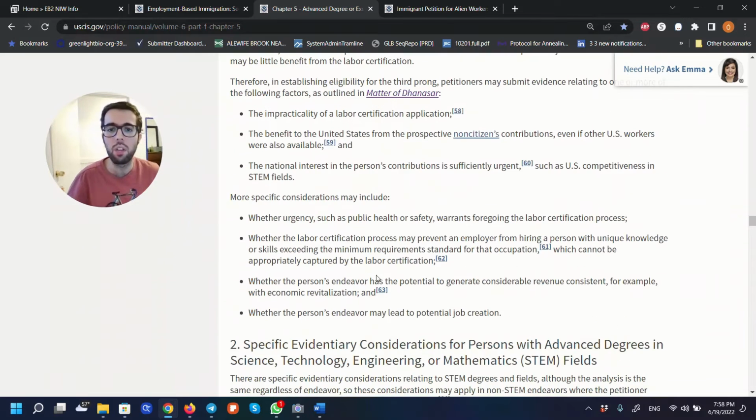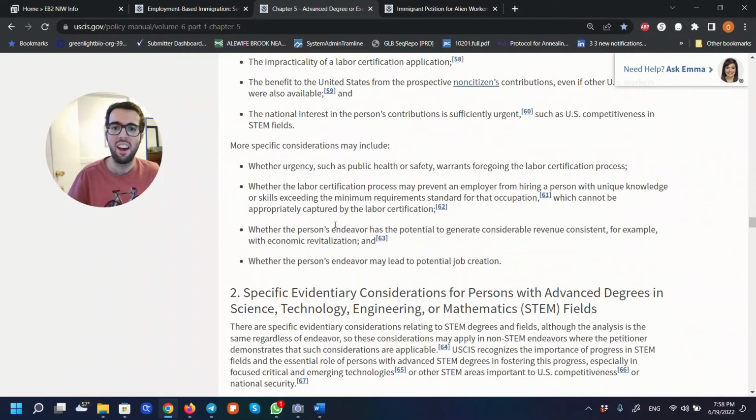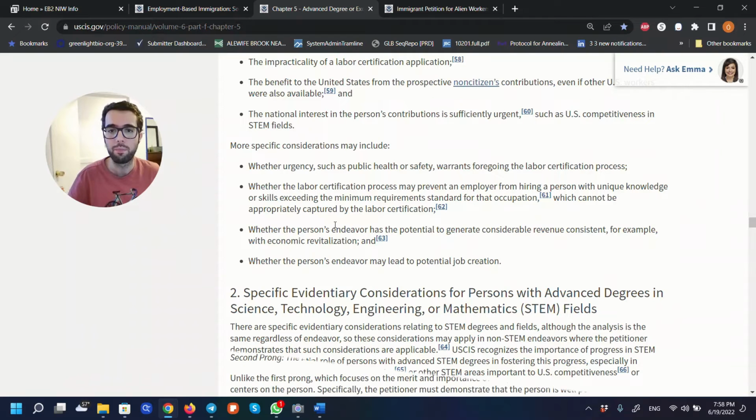So come here, read it. This is official information that the USCIS officers have access to. So you actually are in a prime position to absorb this information and use it to your advantage.